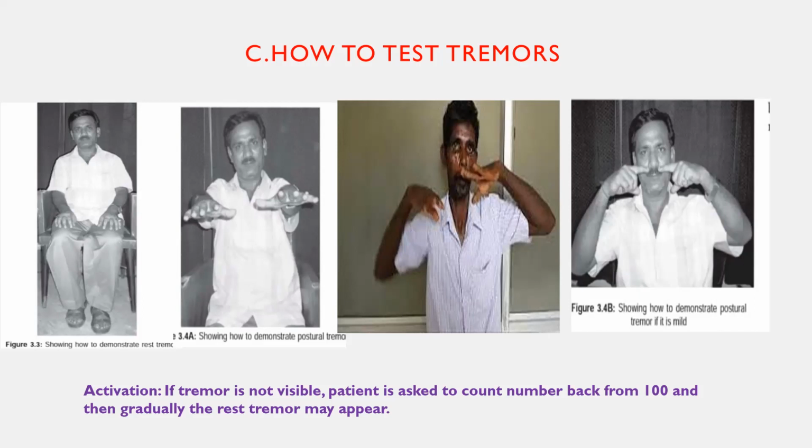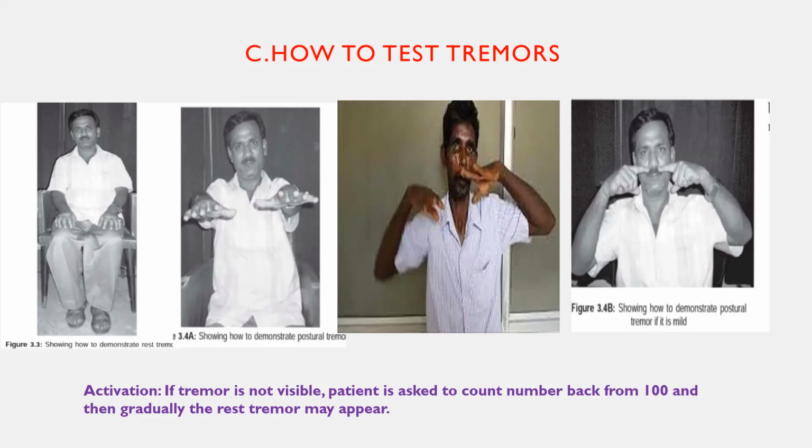At that time the rest tremors will start occurring in the hands. So just keep the hands on the thighs and tell the patient to count back the numbers, then you observe the hand tremors. In a case of subtle tremors, or if you're not able to get the tremors in the resting position, even though you are suspecting Parkinson's disease.